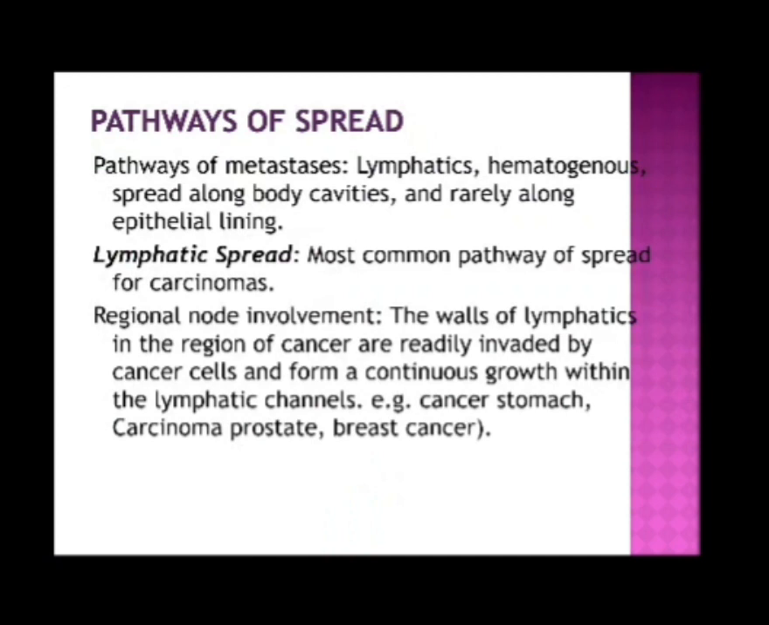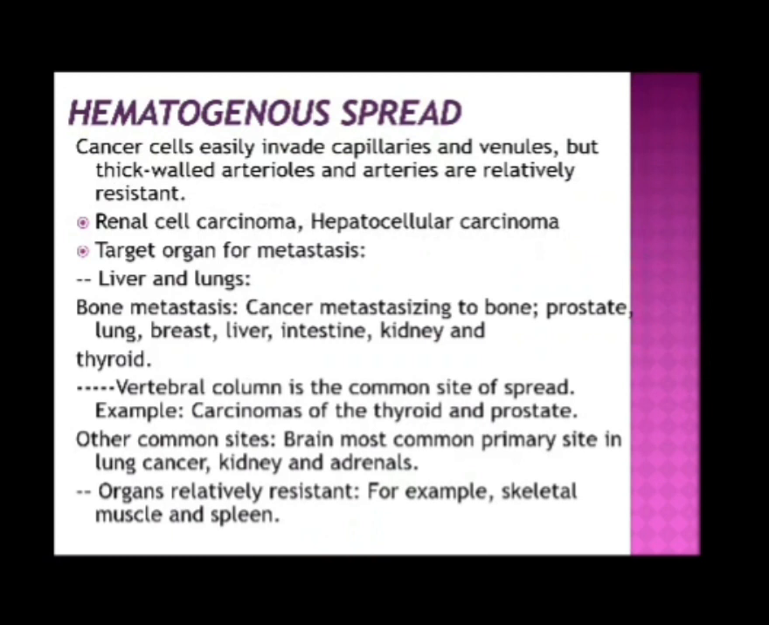Regional node involvement. The walls of lymphatics in the region of cancer are readily invaded by cancer cells and form a continuous growth within the lymphatic channels. For example, cancer of the stomach, carcinoma of the prostate, breast cancer. Hematogenous spread. Cancer cells easily invade capillaries and venules, but thick-walled arterioles and arteries are relatively resistant. Renal cell carcinoma, hepatocellular carcinoma. Target organs for metastasis: liver and lungs.